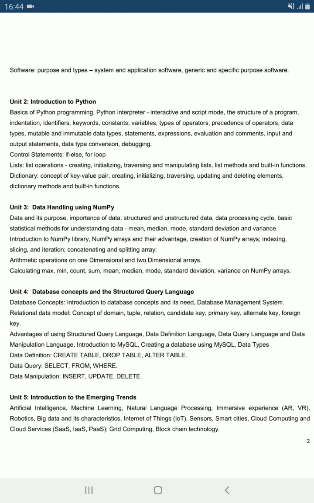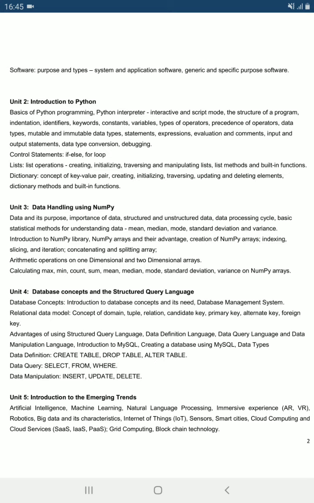We will learn about operators, keywords, data types. Then data handling using NumPy. In this we will learn about arrays, how you have to declare arrays in Python. These two units, unit number 2 and unit number 3, will cover Python.